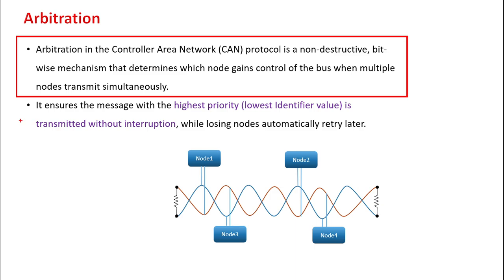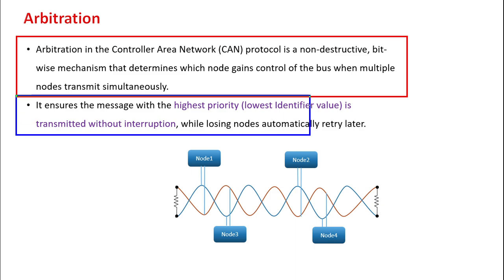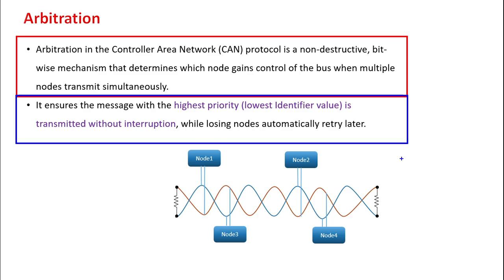And what arbitration will do is ensure that the highest priority message will be transmitted first and the lowest priority message will be transmitted next. So simply, arbitration is a process of prioritization of our messages whenever more than one ECU is transmitting simultaneously. In order to prioritize, we use a message ID. Based on the message ID, the arbitration process will allow which message has to go first. So that is called arbitration.